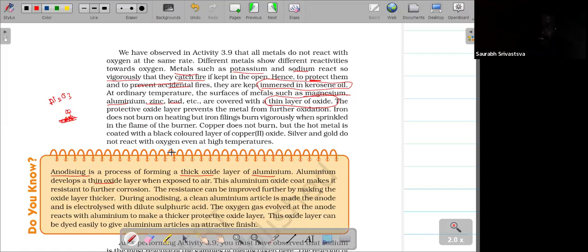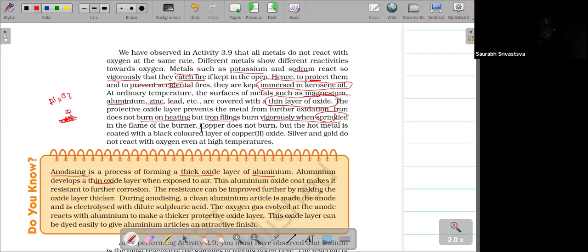Okay. Next, the condition: iron does not burn on heating, but iron filings burn vigorously when sprinkled. That means if you form very minute particles of iron, a very fine powder, it will give sparks.